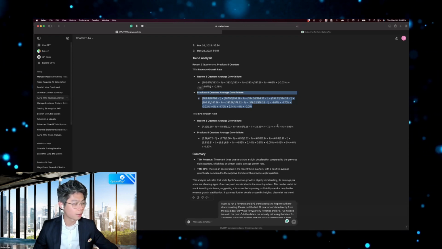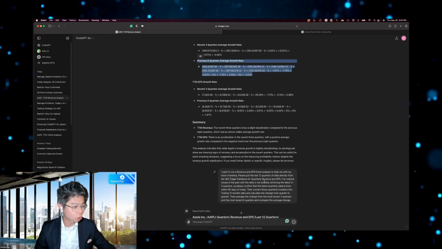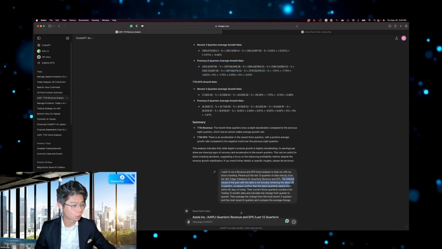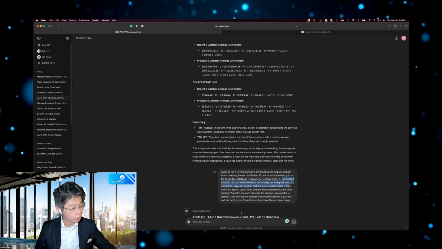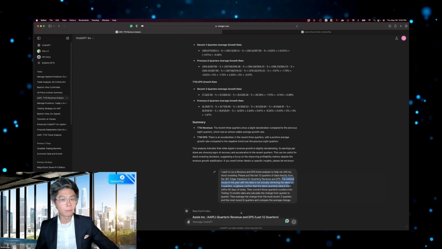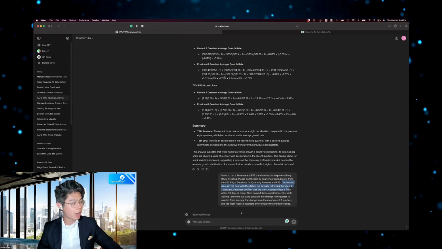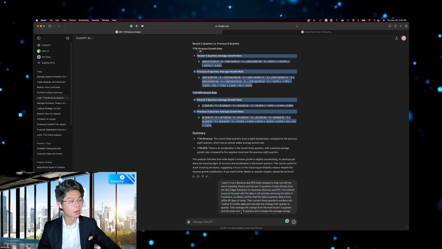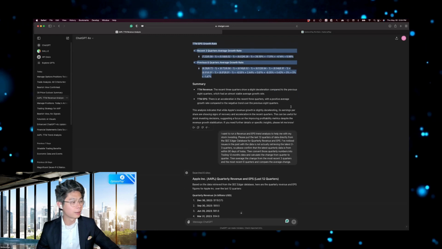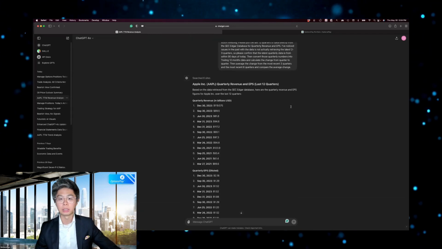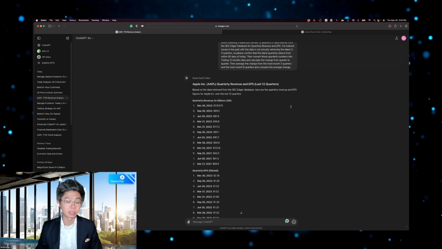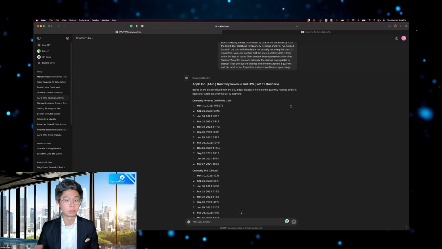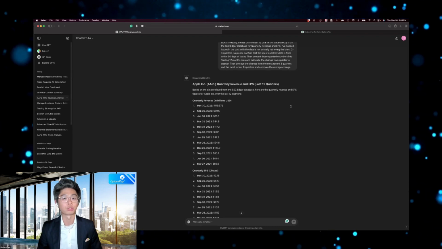There are some issues that I came up with. Sometimes it wasn't pulling the last 3 quarters. I've noticed there were issues in the past where it's not really retrieving the last 2 to 3 quarters. So there are some data quality problems that I'm seeing here. Also, how it's calculating the growth rates, I would be more specific as far as how I wanted to calculate those growth rates. You have to be very specific. But this is a huge, huge leap forward from the previous version where it couldn't access any of this data at all. Certainly couldn't do conversions from quarterly to trailing 12 months and couldn't do any type of trend analysis.